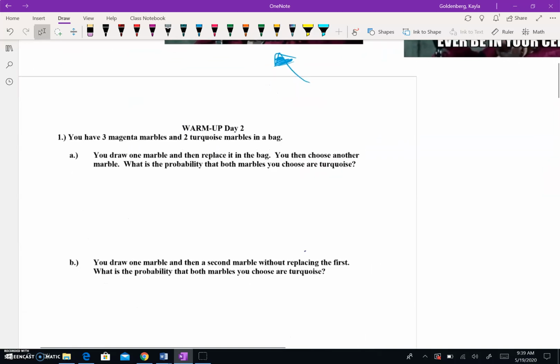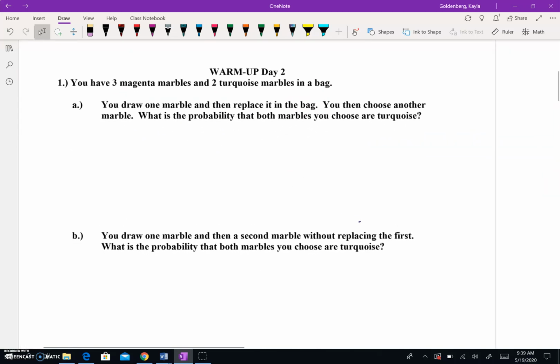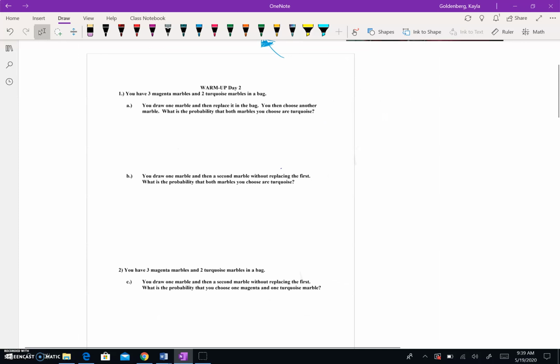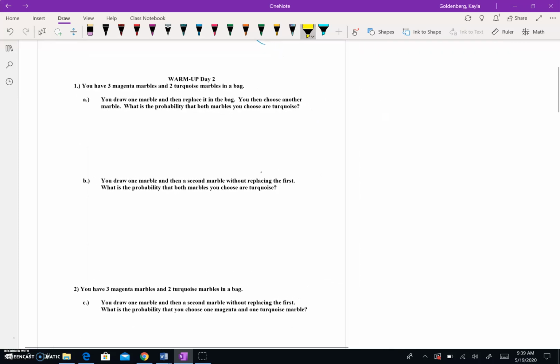So let's do some practice. Today's warm-up, this is the concept we learned yesterday. And I think there's actually a third question there. There we go. The vocab words that you're going to see, like number 2, without replacing the first.